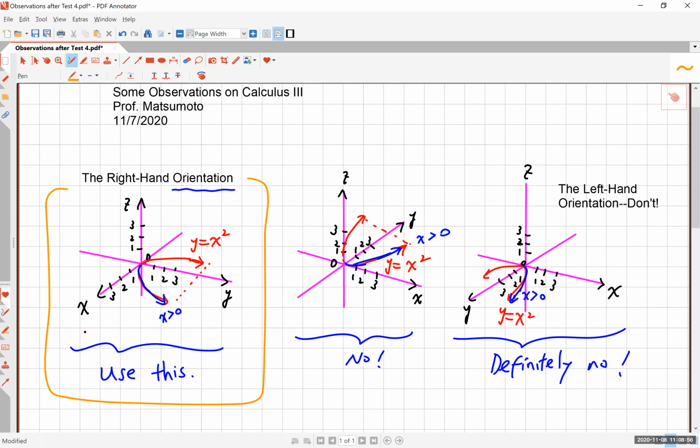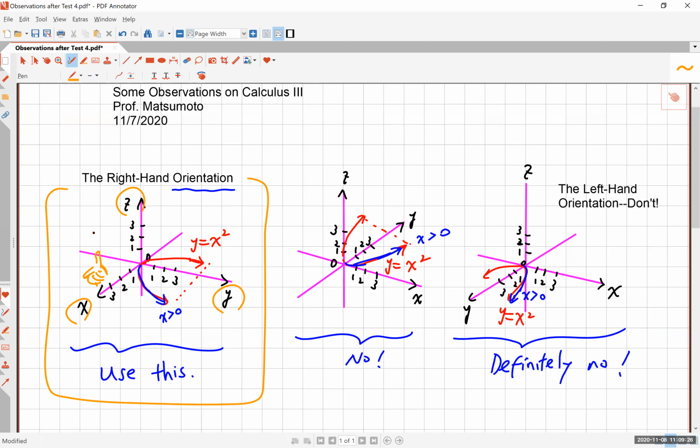We use this right-hand orientation where x is coming toward us as you draw this picture, and then y goes to the right and z goes on the top. This is called the right-hand orientation because if you put your index finger in the x direction, and then you try to wrap it around in the y direction, sort of like this, then your thumb is going to go up in the z direction if it's your right hand.